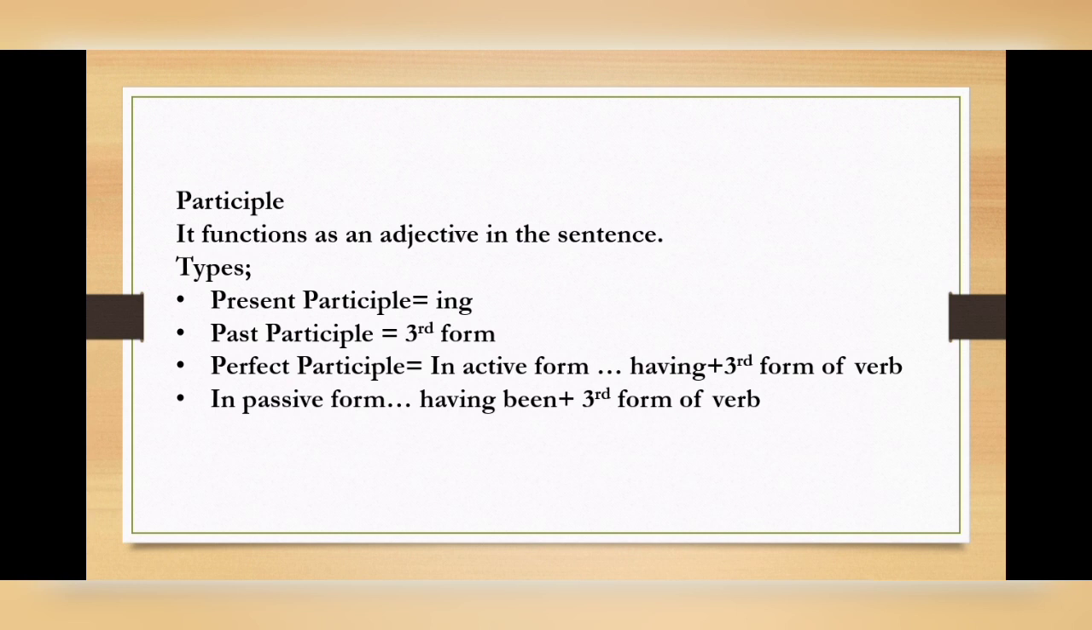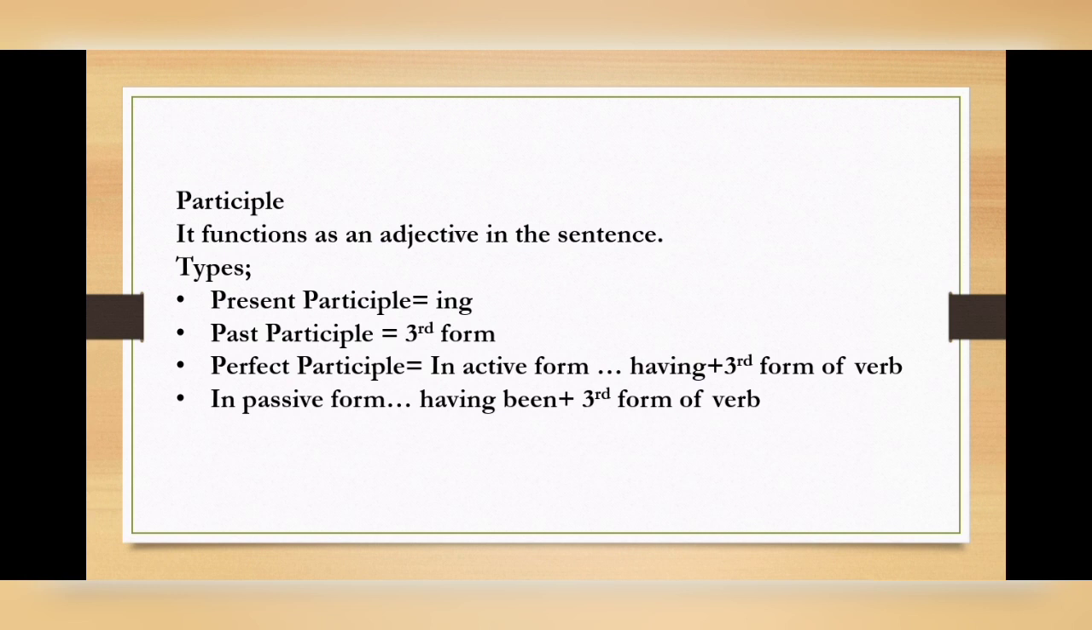What is a past participle? It is created by using the verb's third form and it functions as an adjective in the sentence. For example, the broken cup cut my hand. Broken shows that it is a past participle, the second verb in the verb's third form, and cut is the main verb. It functions as an adjective in the sentence.